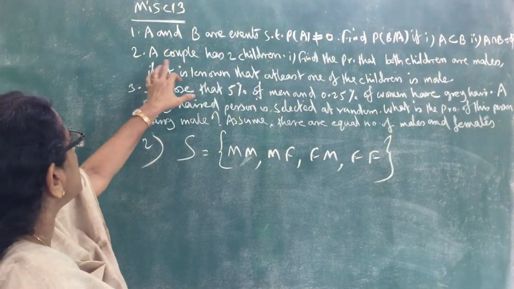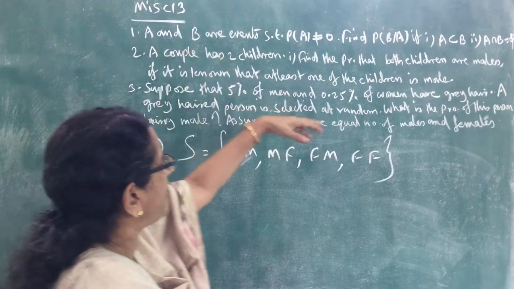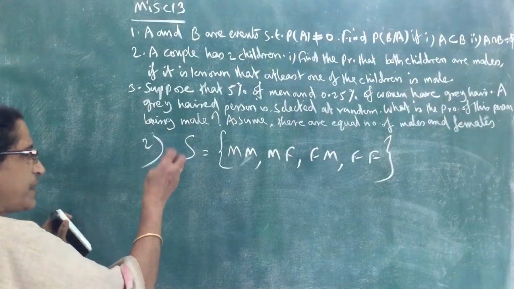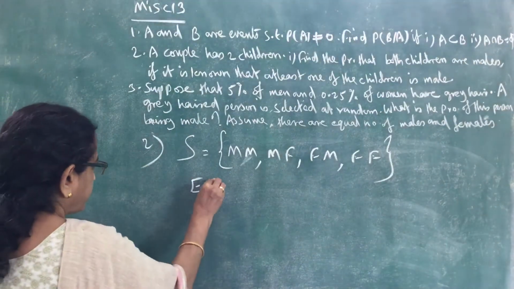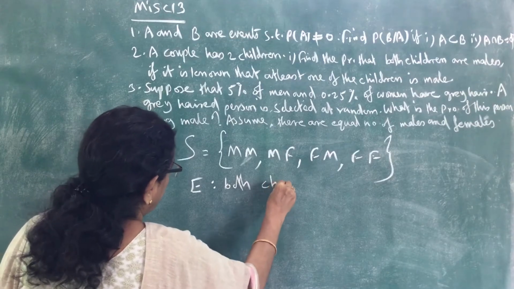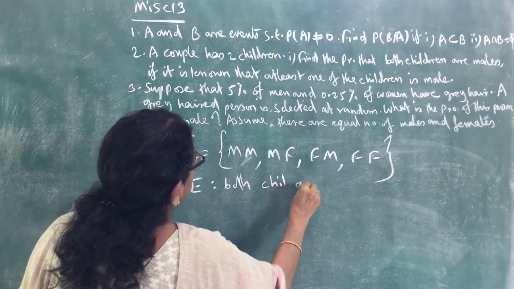Now what is the event mentioned here? Find the probability that both children are males. So we can call that event E: both children are male.